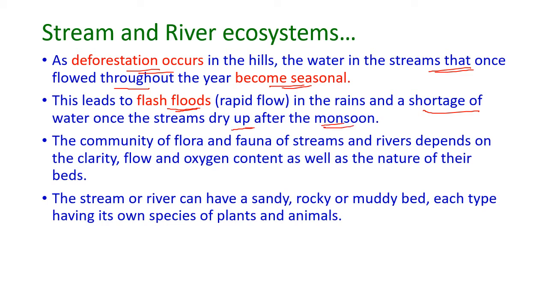And the community of flora and fauna of streams and rivers depends on the clarity, flow of water, and oxygen content, as well as the nature of their beds. The stream or river can have a sandy, rocky, or muddy bed, and each type has its own species of plants and animals.